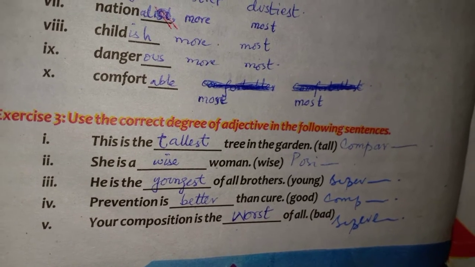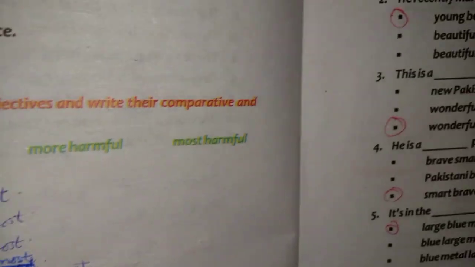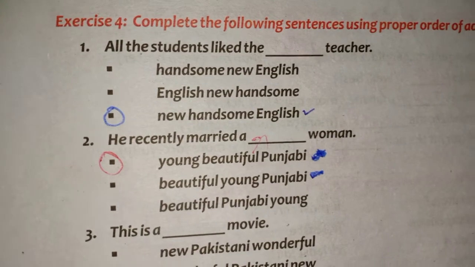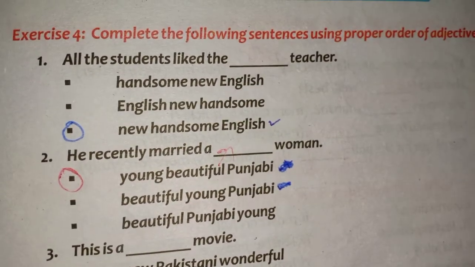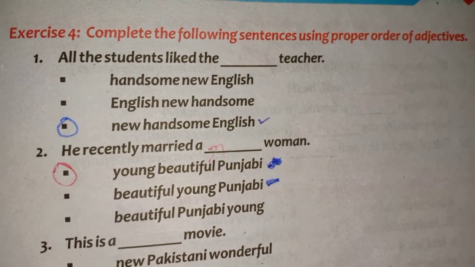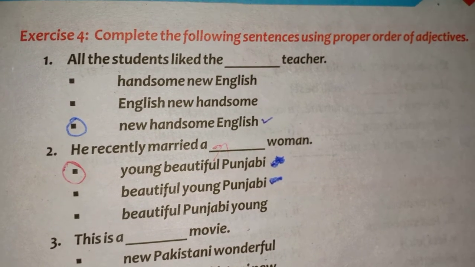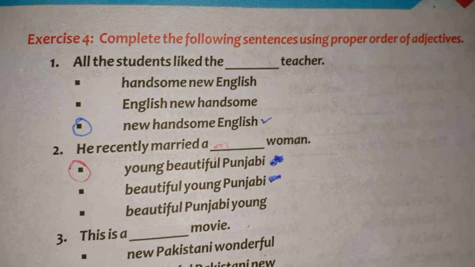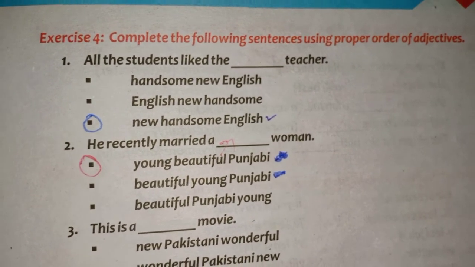Now please come towards exercise 4 mentioned on page 103. See the question. Complete the following sentences using proper order of adjectives. Dear students, I gave you before a kind of formula in which the proper order of adjectives was mentioned. So please see that formula.